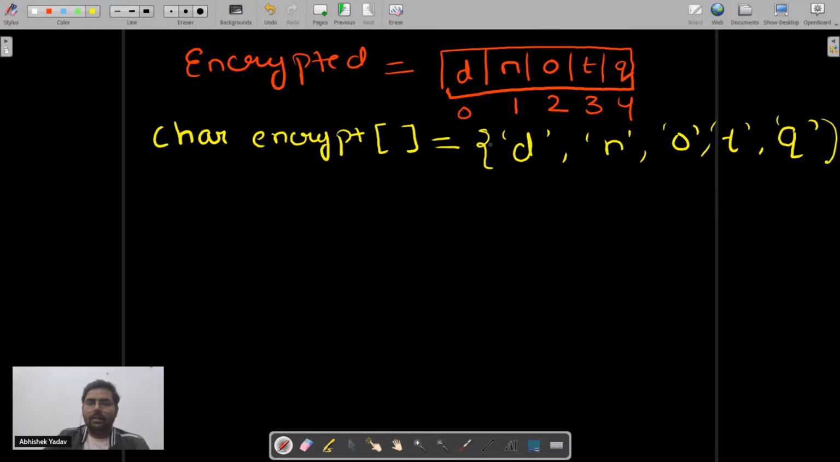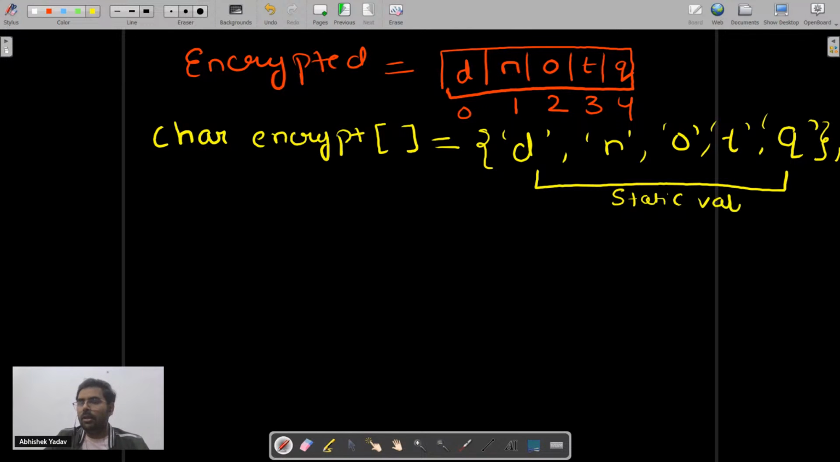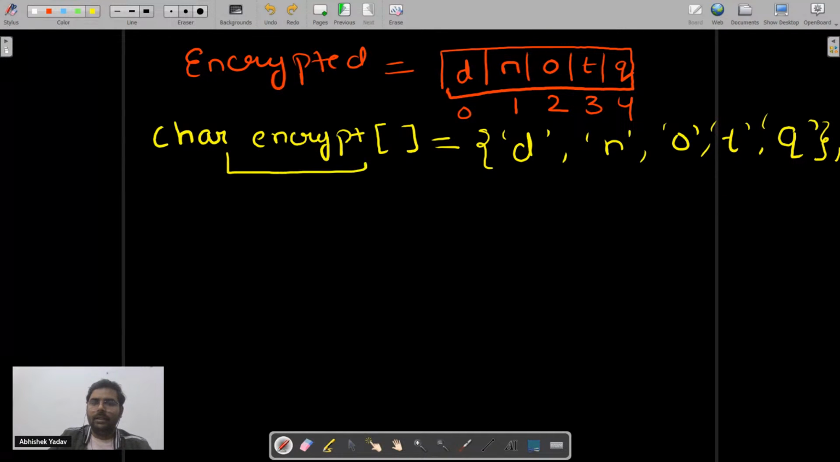Here I'm storing the data at the time of initialization. At the time of declaration, I'm declaring an array and storing a static value. Static value means I'm not taking input from the user. So this is the static value, and this is the syntax to store data inside the array at the time of declaration.